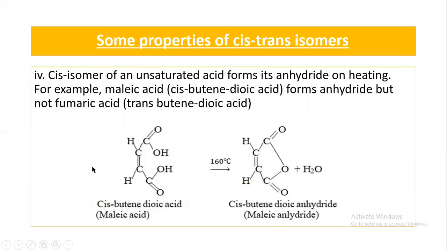Number four, a cis isomer that is an unsaturated acid forms an anhydride on heating. For example, maleic acid, that is cis-butenedioic acid, forms an anhydride, but not fumaric acid, that is trans-butenedioic acid. Here, cis-butenedioic acid can be converted into cis-butenedioic anhydride by removing one molecule of water. But in the case of trans-butenedioic acid, normally anhydride formation is not possible.